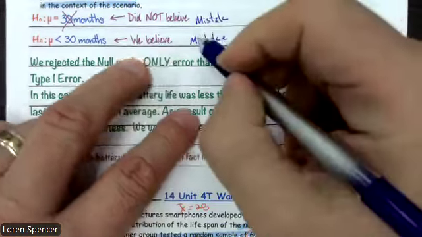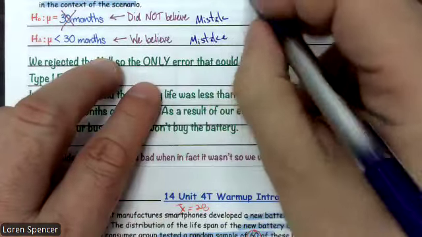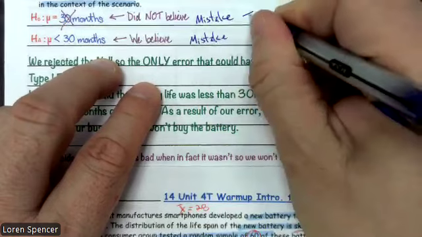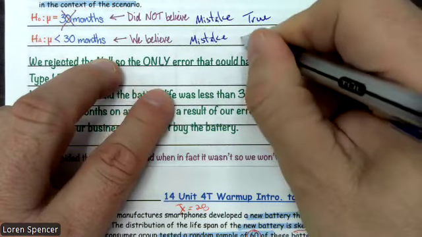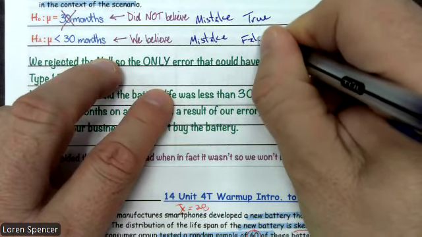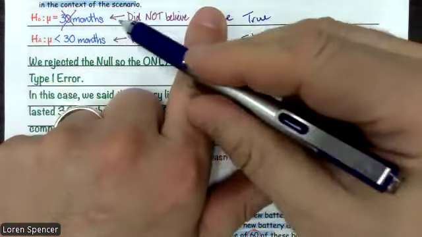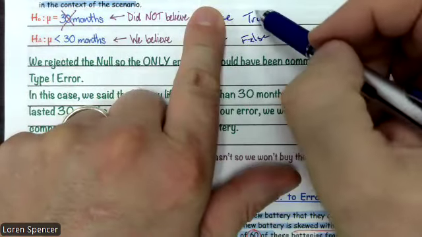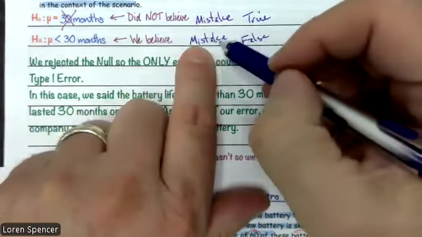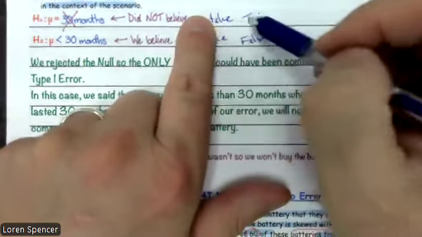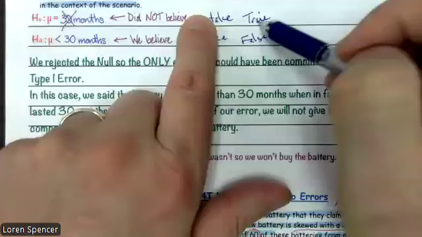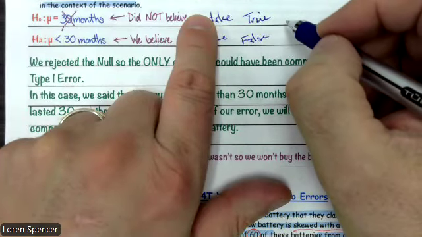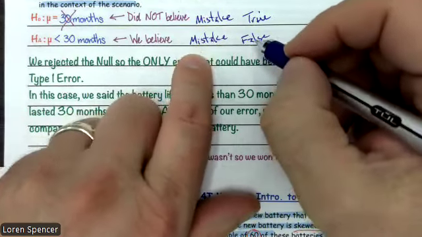All right. In other words, this was true and this was false. The 30-month claim was true and we didn't believe it. So the null was telling us the truth. So type 1, the null's telling the truth and you reject it. All right.